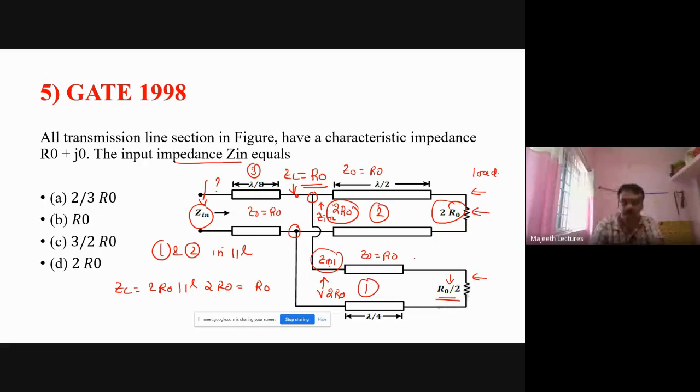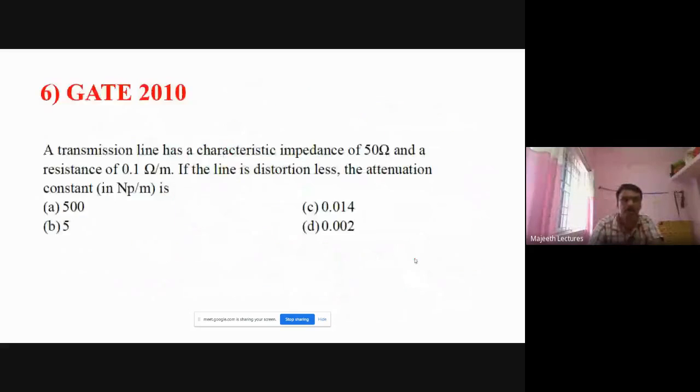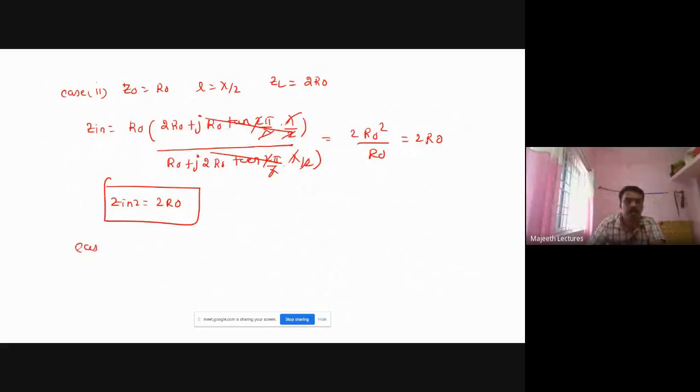Okay, so let us go to case 3. Case 3 is Z0 equal to R0, L equal to λ/8, ZL equal to R0. Just now we found that, right?